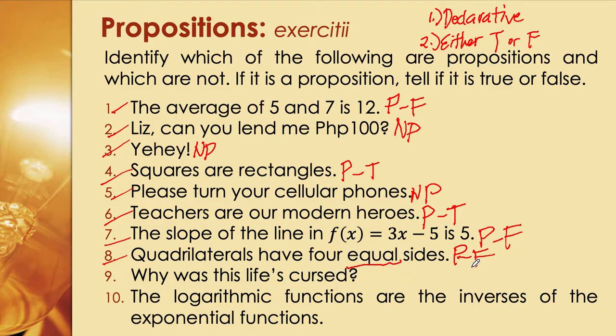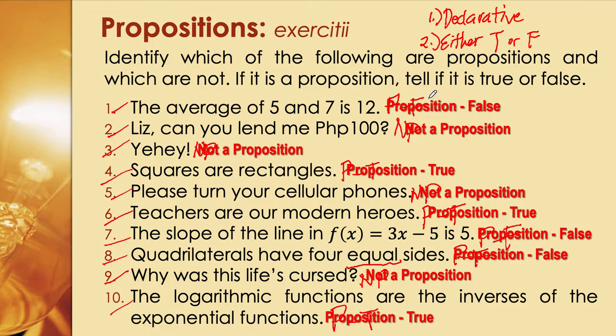So it's not true. Number nine, why is this life cursed? That's very dark. That's not a proposition because it's interrogative. Number 10, the logarithmic functions are the inverses of the exponential function. This is a declarative statement, and it's either true or false, that's correct. And it's actually true. So if you want to check the answers, we have it here.